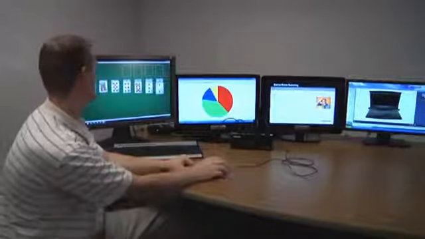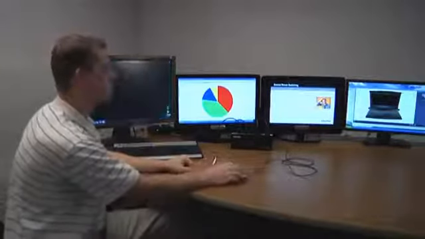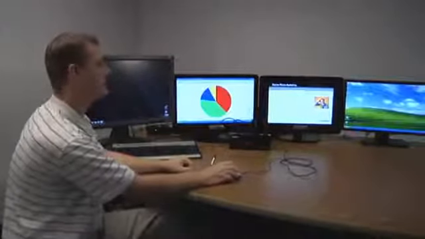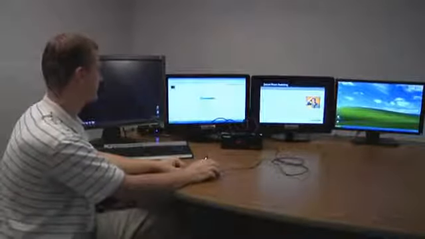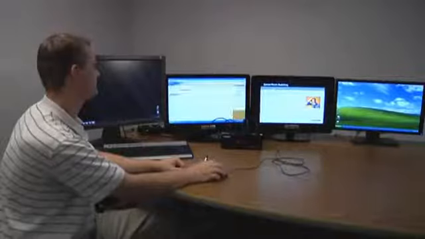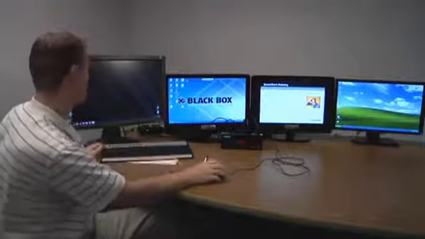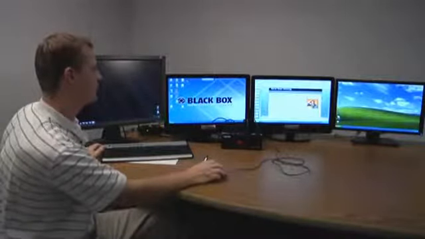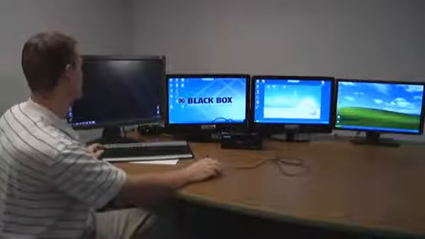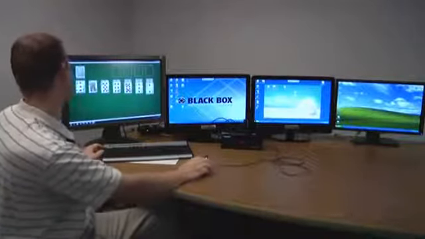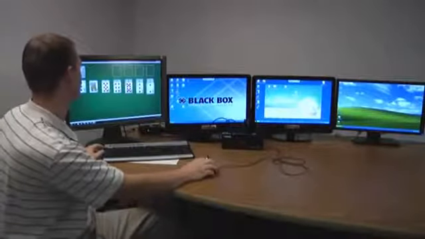So what I'm going to do here now is just go over to display 4. I'm going to close out my video, go to computer 2 with display 2. I'm going to close out my Excel spreadsheet, back to computer 3 or display 3. My presentation's over on display 3, so I'm simply going to close out the application and come back and tie up my solitaire game.